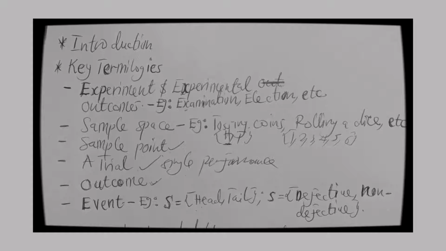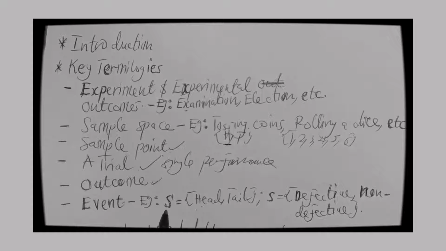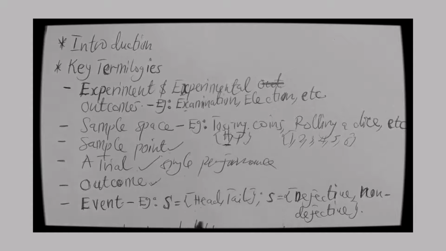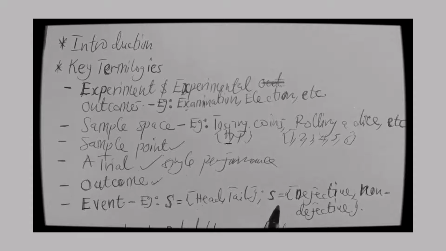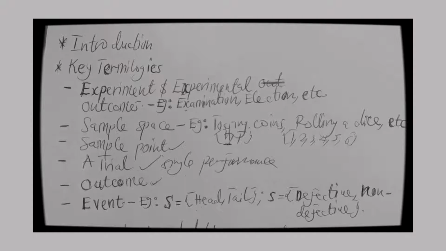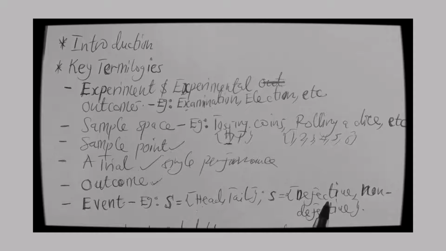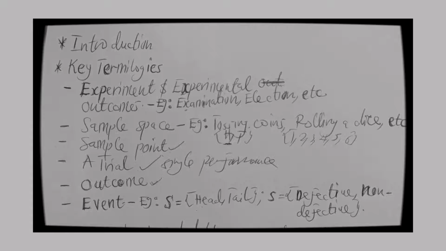So that is an event. As I've given here, if I have tossing of a coin, either I get a head or tail, and this will be my event. And if I do an inspection of my machines, it's either my machine that I use in production can be defective or non-defective. That's what we mean by an event. I hope that is clear. So if you have any question, kindly put it below in the comment section and I'll give responses to that.